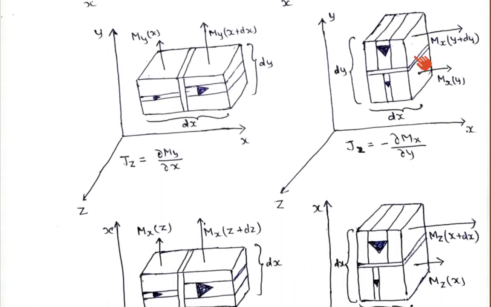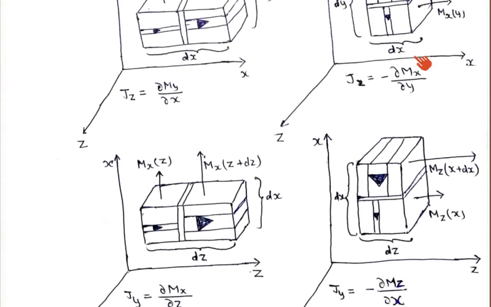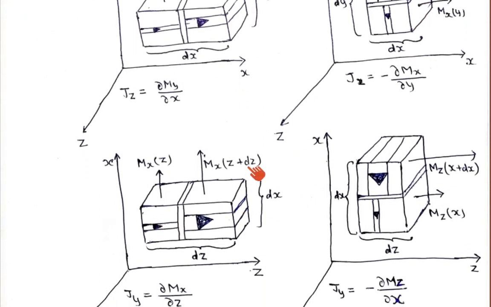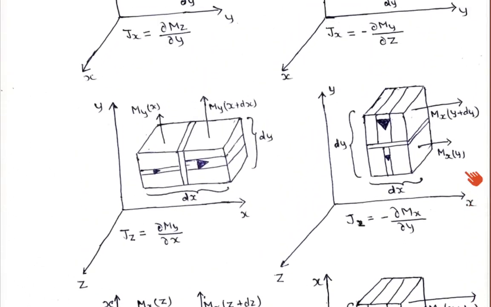Similarly, in the same figure I have changed to z plus dz, magnetization in the x direction, and current is flowing in the y direction. So this is dz thickness and this is dx width. Similarly, if you change the position of the chunks in the x direction, current is flowing in the minus y direction, that is minus jy, and this gives magnetization in the z direction, that is Mz due to x and Mz due to x plus dx. So these are the 6 possible combinations of the chunks.